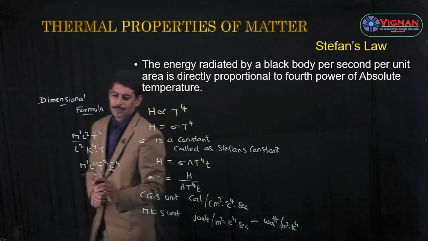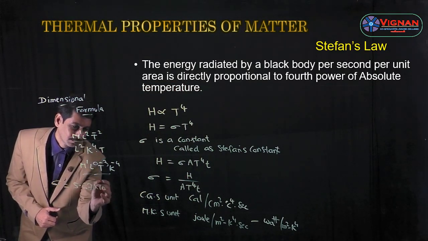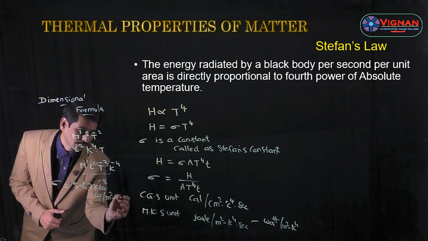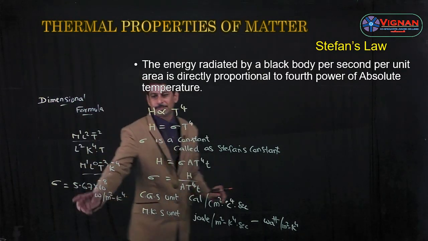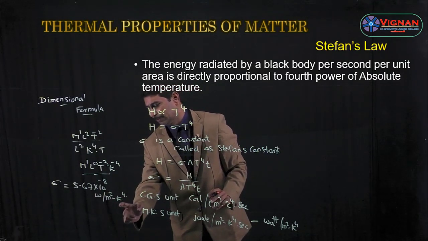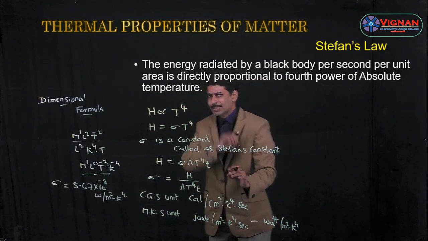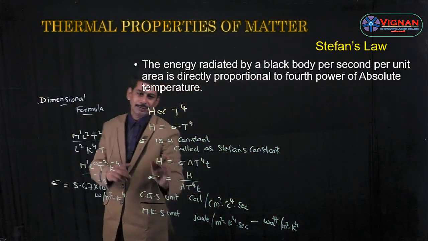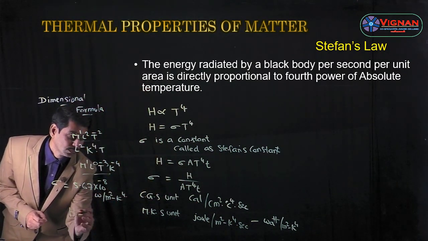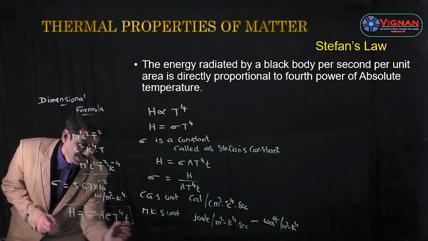And the value of Stefan's constant sigma is 5.67 × 10^-8 watt per meter square Kelvin power 4. This is the value of Stefan's constant, and this is all for a black body. If it is not a black body, for other bodies, Stefan's law becomes H = sigma A E T^4 t. This is for other bodies.